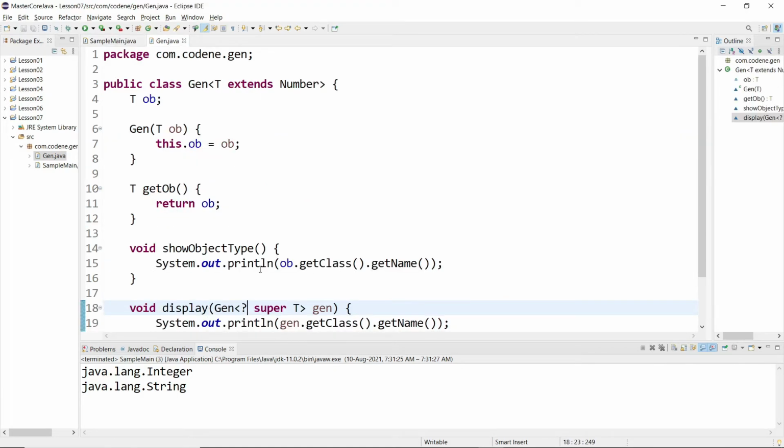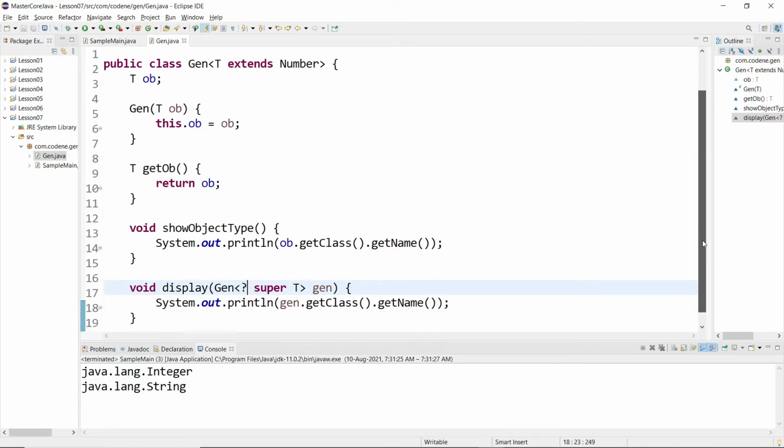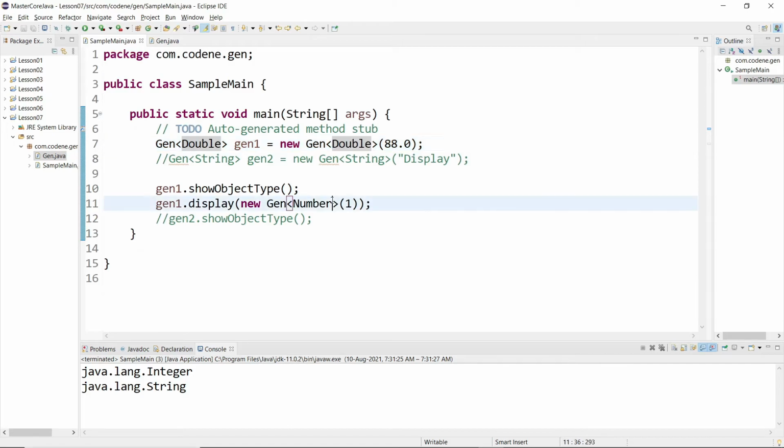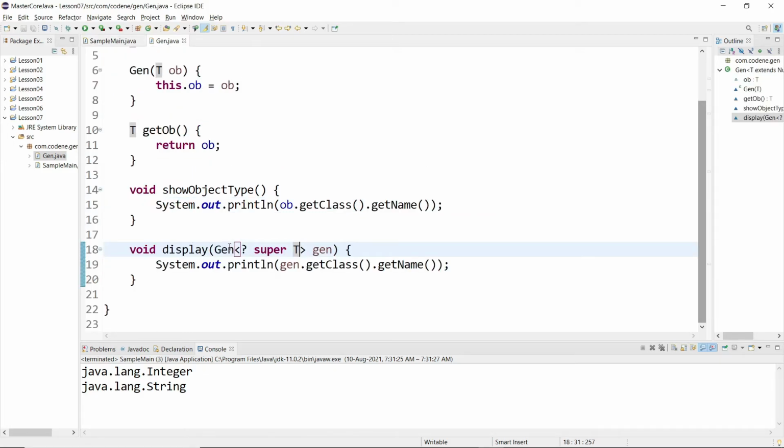And here I specified that the argument it will accept will be a superclass of T, okay. So of course Number is a superclass of Double. So that is how you can take an argument in the method. All right, so one thing is of course to directly take the generic type, okay, that is how the generic type works.